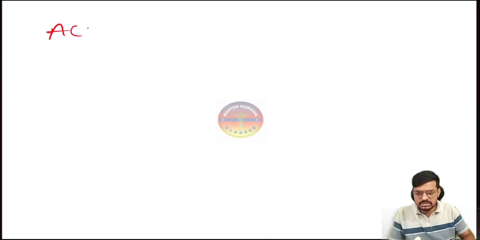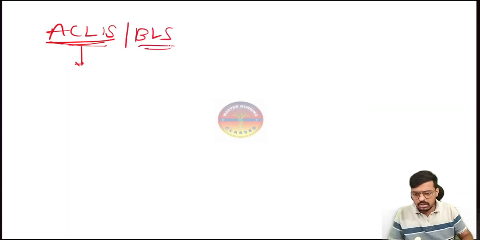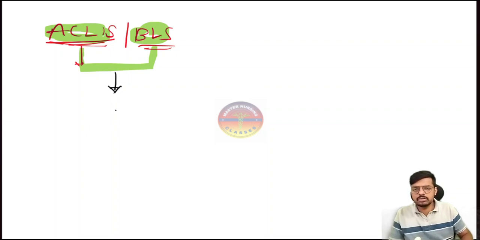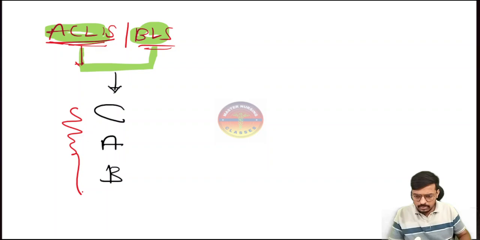Just now I told you that ACLS is Advanced Cardiac Life Support. The prioritizing of care is different here. How we prioritize care in cardiac arrest, in basic life support and advanced cardiac life support, I will discuss the difference between these two. Don't worry. But the sequence of care in advanced cardiac life support and basic life support is the same. First we check for circulation, and if there is no circulation, we start chest compression. Then comes the airway, then the breathing. This is the sequence we maintain in ACLS and BLS.